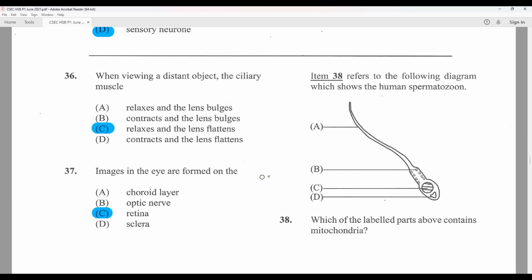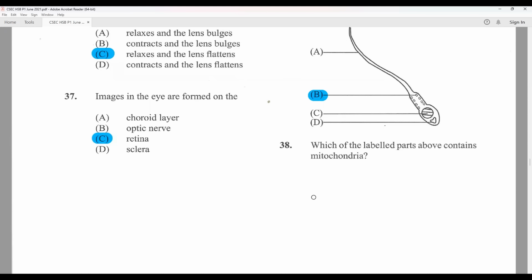Question 38 refers to the following diagram, which shows the human spermatozoa. Which of the labeled parts above contains mitochondria? And we know mitochondria deals with the production of energy in order for movement. Like so, the sperm, this tail needs to whip back and forth in order for the sperm to swim. So these little balls labeled B would be the mitochondria.